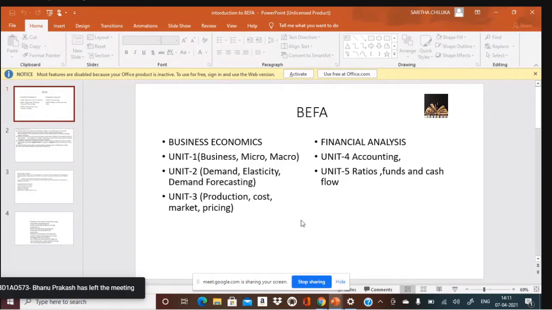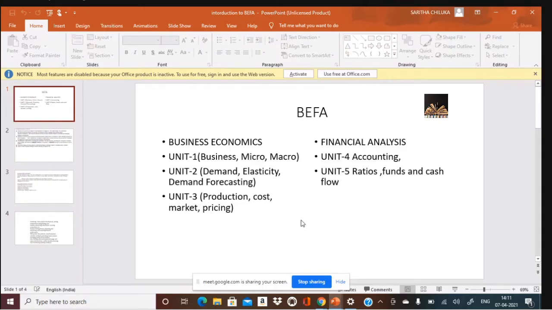Unit 2 is demand elasticity, which has small problems: how to calculate elasticity, how to calculate demand elasticity and price elasticity with short formulas. We apply these and try to calculate them.